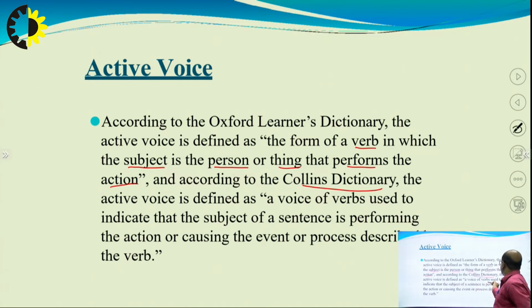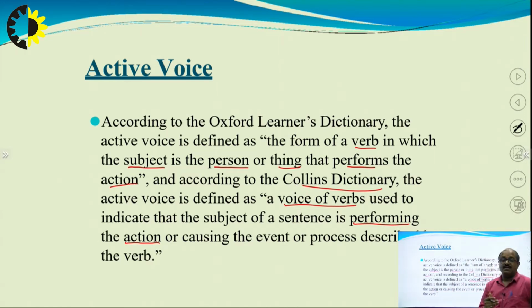voice of verbs. What is a verb? Which shows an action. So, the active voice is defined as the voice of verbs used to indicate that the subject of a sentence is performing the action or causing the event or process described by the verb.